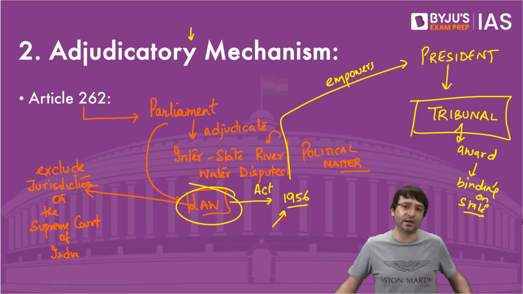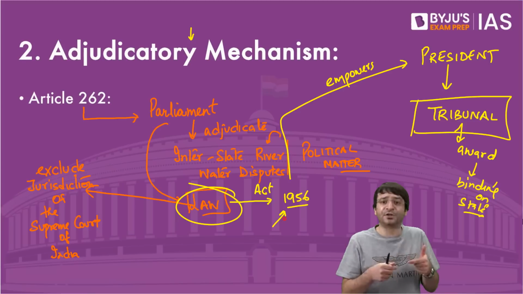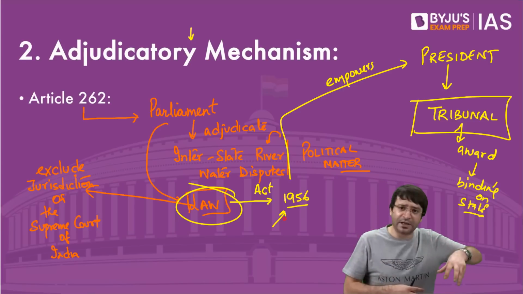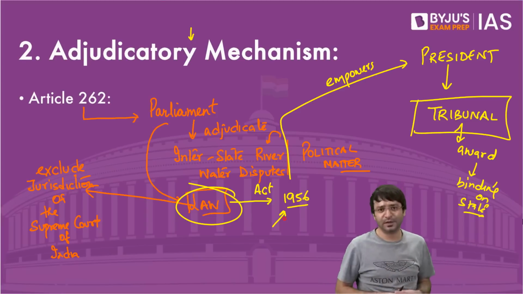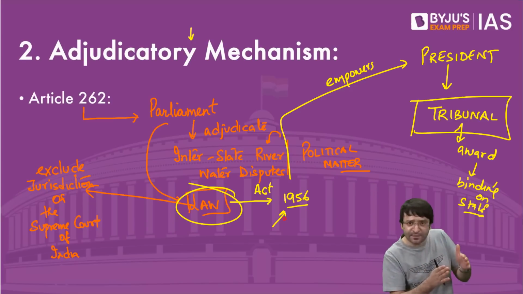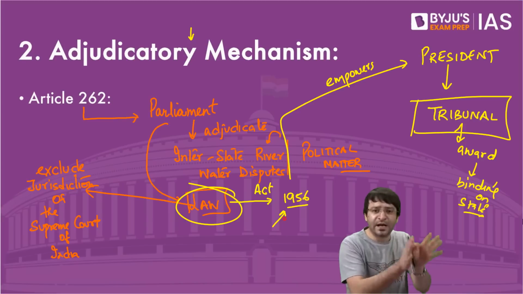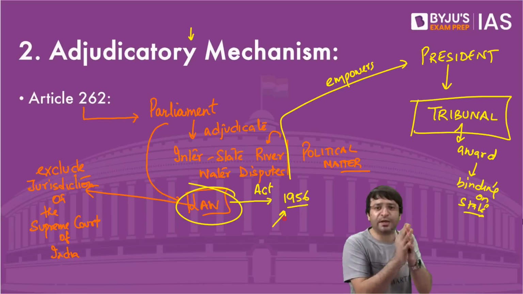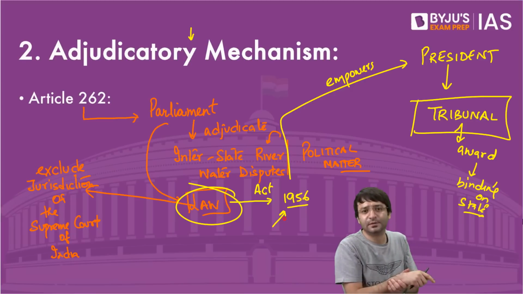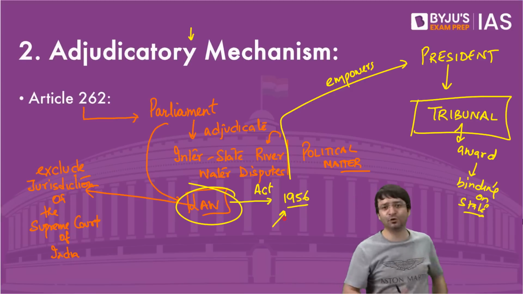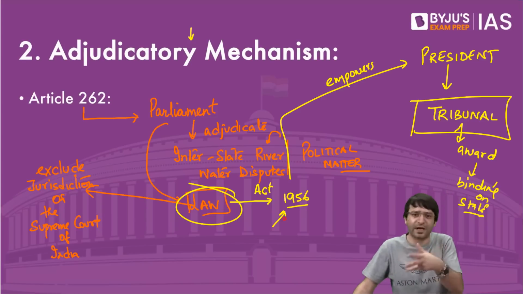And it is this Interstate River Water Disputes Act which empowers the president, saying, dear president, whenever we get a dispute, for example on Kaveri, we will send the matter to you, you set up a tribunal. In this tribunal, there will be members of the judiciary as well, and members from the bureaucracy as well. Together you will decide what the award is to be. How many million cusecs of water Karnataka will have to give to Tamil Nadu. And that award will be final. You cannot challenge this award in court, because it's a political matter. Here there is no right, no wrong.